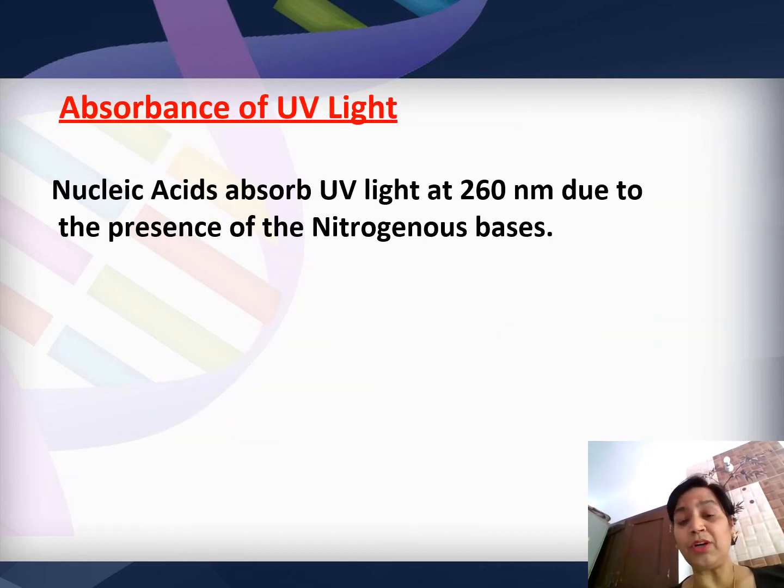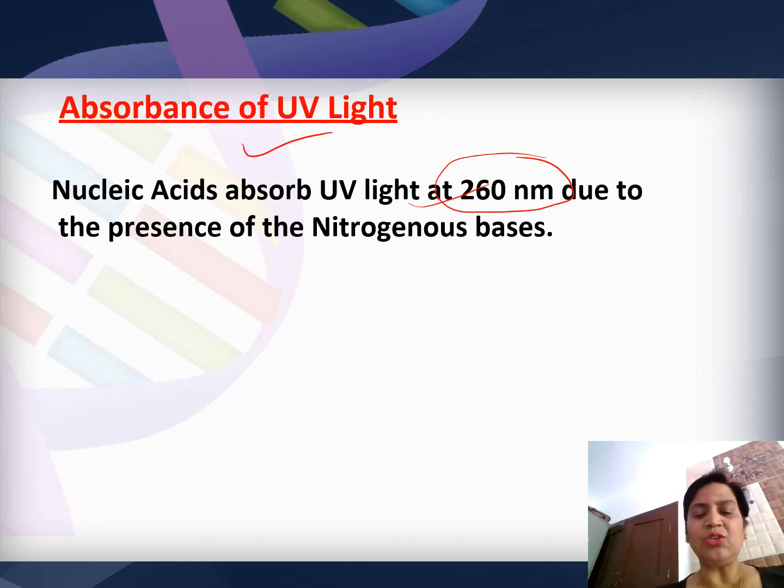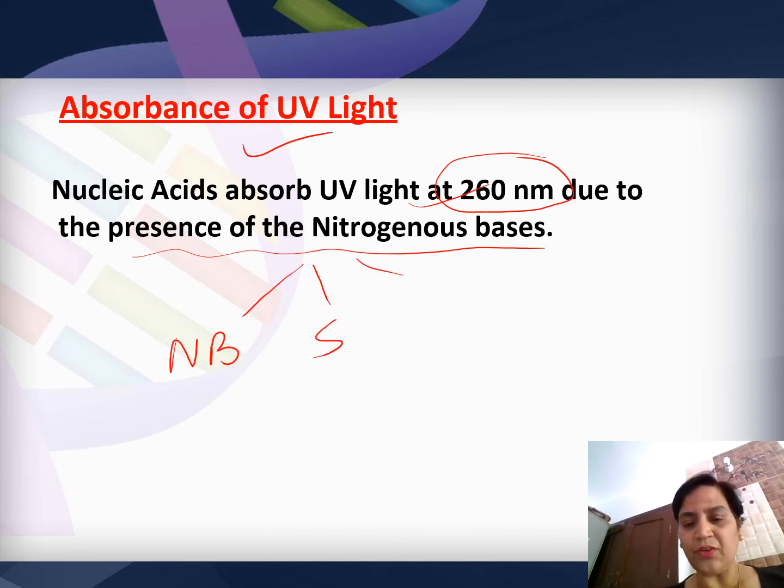Then another very important question, which is most frequently asked: DNA, RNA and nucleic acids always absorb UV light at 260 nanometers, which is actually due to the presence of the nitrogenous bases. Because if you see the components, it has what? It has a nitrogenous base, it has sugar, it has phosphate.